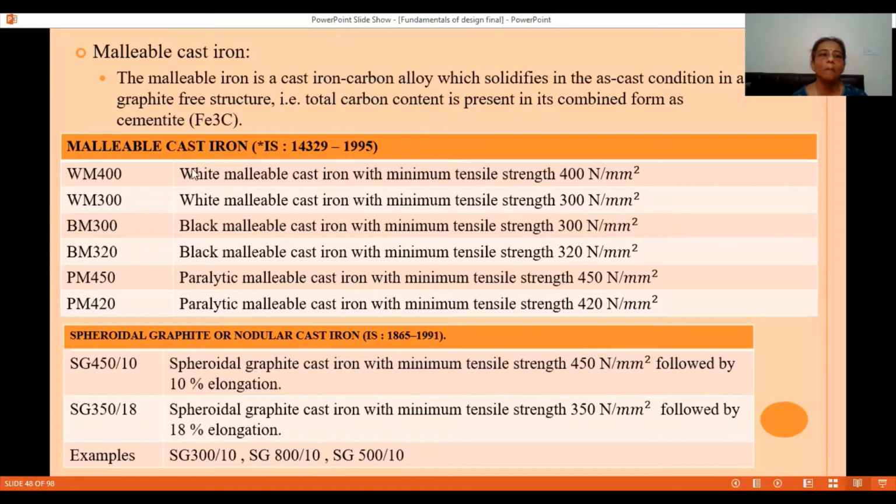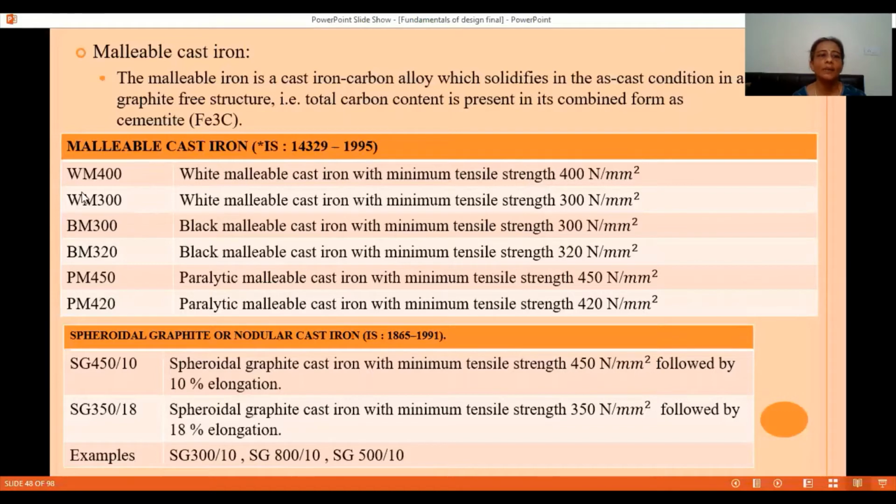Next, we have malleable cast iron. Based on manufacturing methods, we have black heart and white heart malleable cast iron. So WM is for white malleable cast iron and BM for black malleable cast iron. PM stands for pearlitic malleable cast iron.